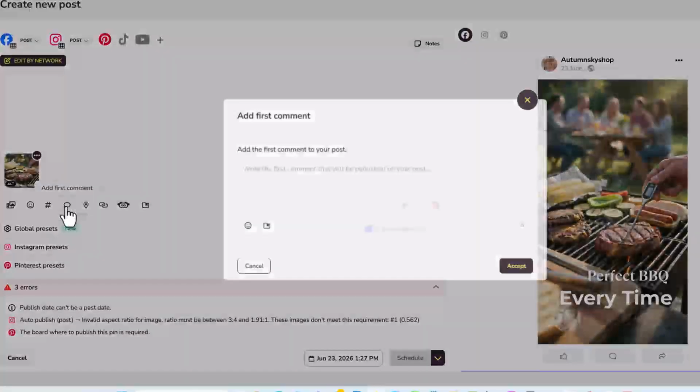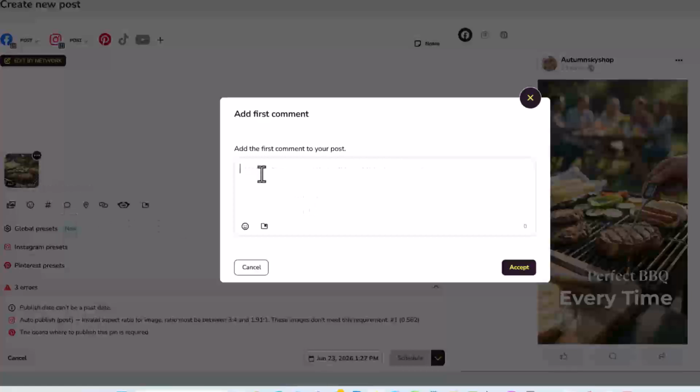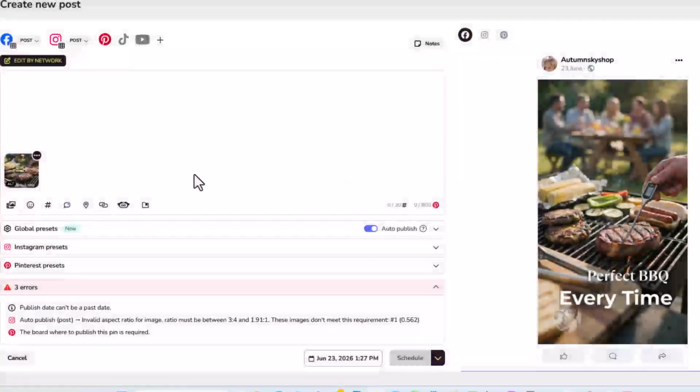And then I do have a universal comment. This comment will show up on the Facebook, Instagram, and Pinterest. Oh, it won't show up in Pinterest because I don't think they have a place for comments that you can do automatically. So that universal comment we will put in, and it's just so that I can have people go and look at the full page. And so I put that here. And when I get to the full page, when we link it, I'll put that in here, but I'm going to say except for right now.